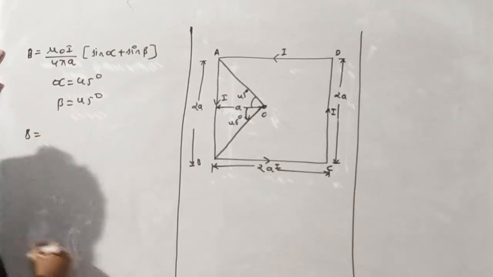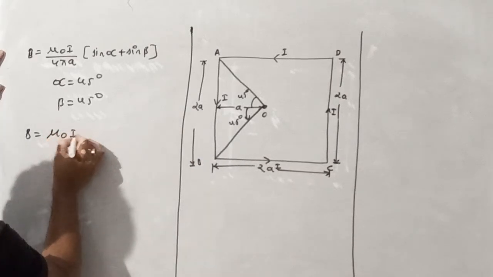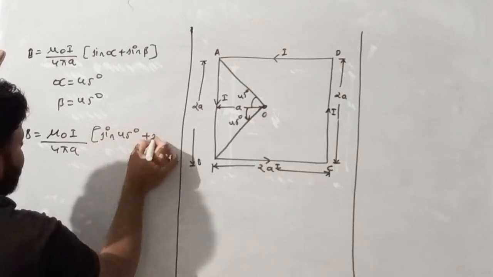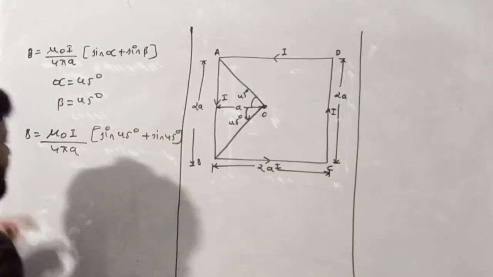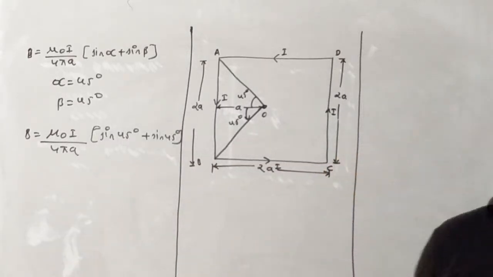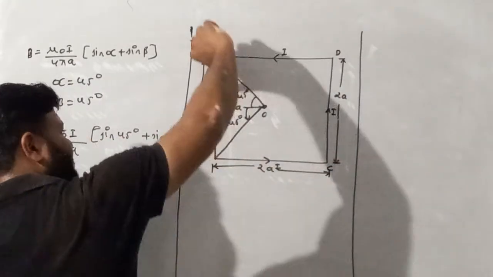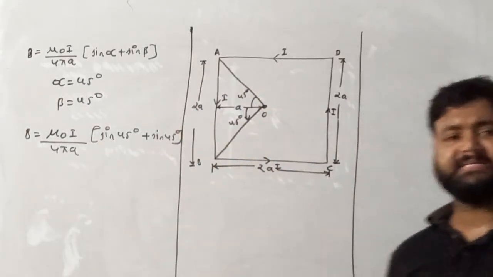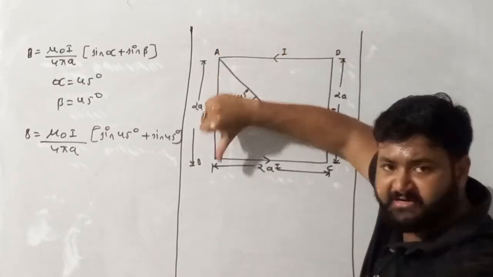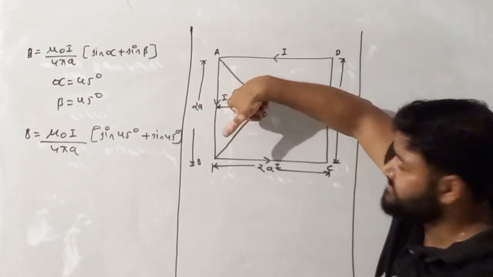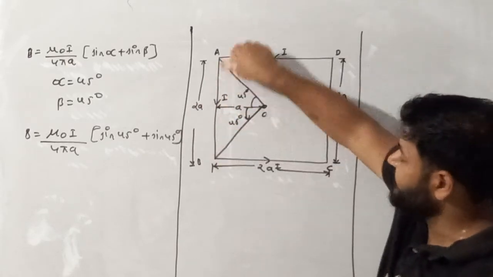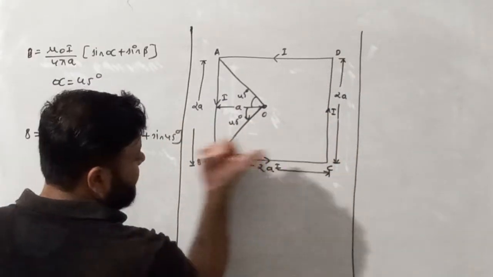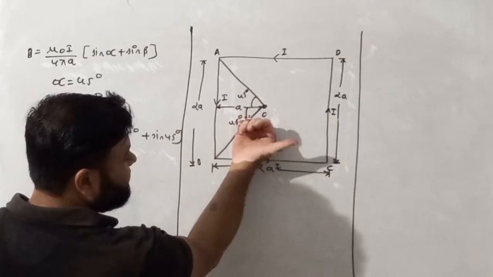So I'll write B is equal to mu naught I by 4 pi a, and instead of alpha I can write sine 45 plus sine 45. Now see my dear student, let's check the direction of magnetic field at point P. Place your thumb in the direction of current and curl your finger. Curling of finger gives the direction of magnetic field. So this is the direction of current. I am curling the finger, finger comes outside. So magnetic field due to this side, that is AB, is outside. Now check magnetic field due to BC. So again I am placing the thumb in the direction of current, curling the finger.